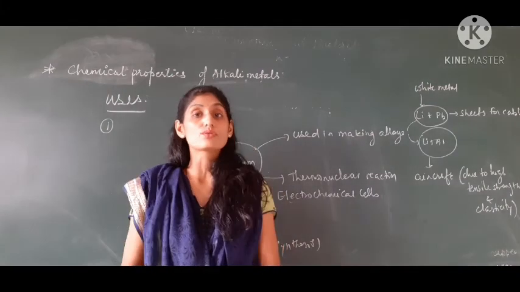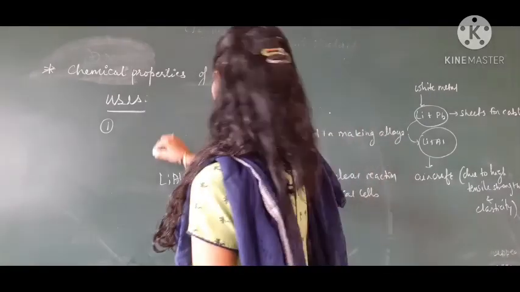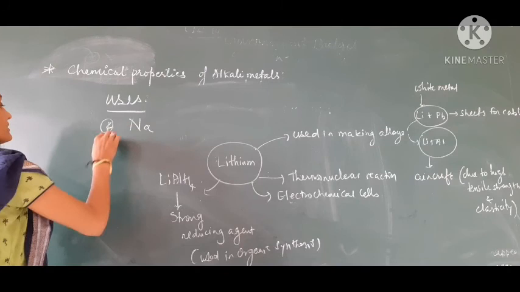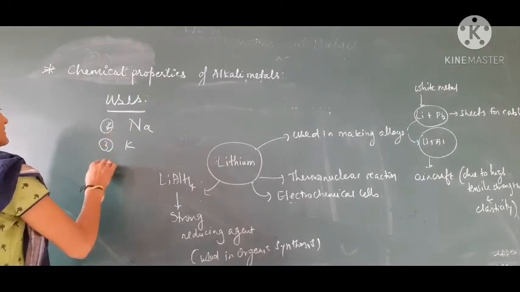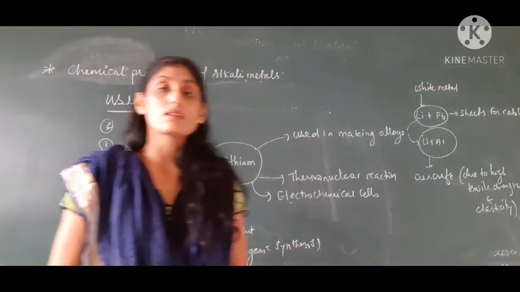So these are the uses of alkali metals, in which we have seen lithium. Then we have learned about sodium. Second, third, we have learned about potassium, and lastly cesium. So these are the uses of the particular metals.